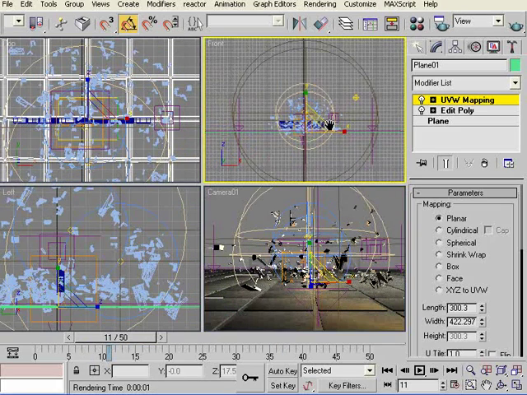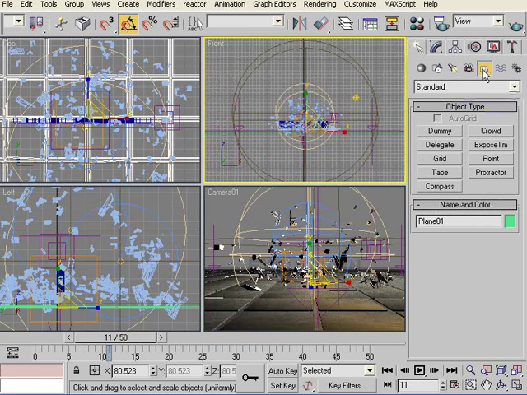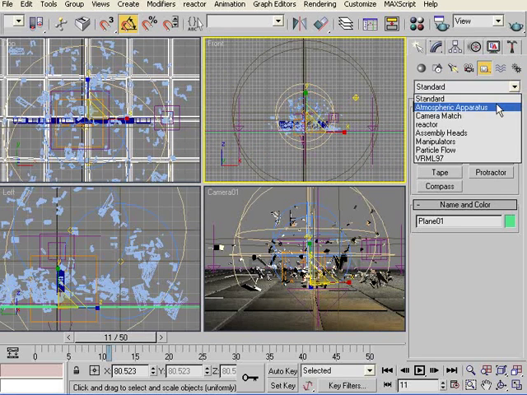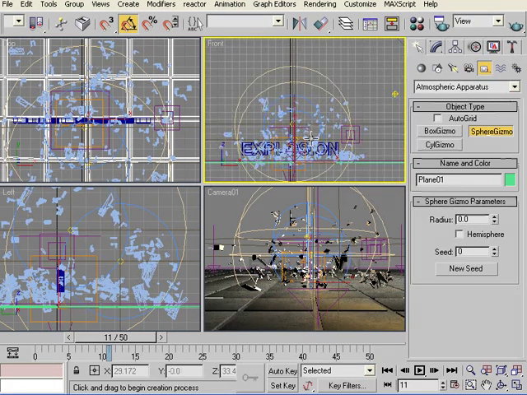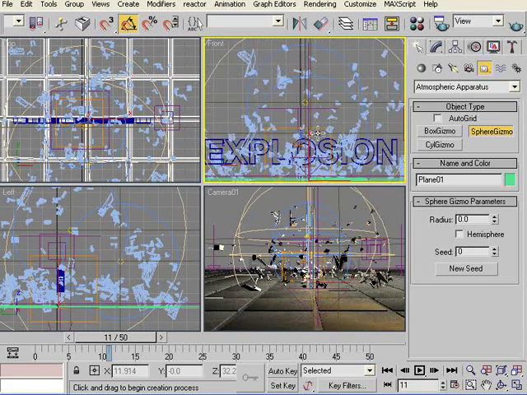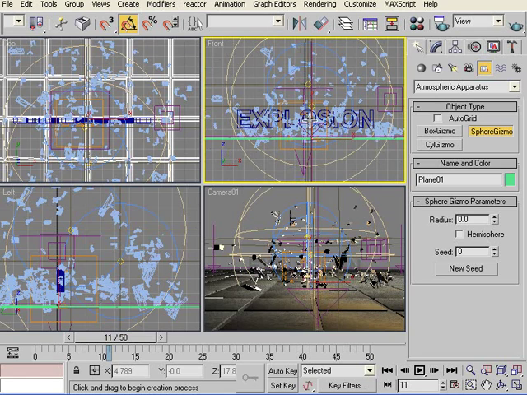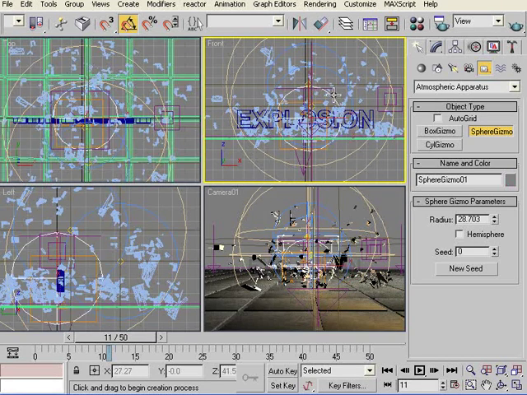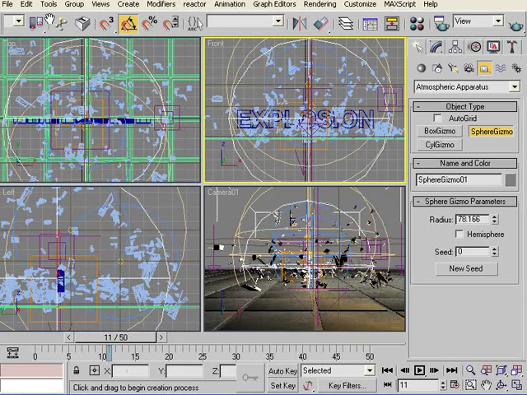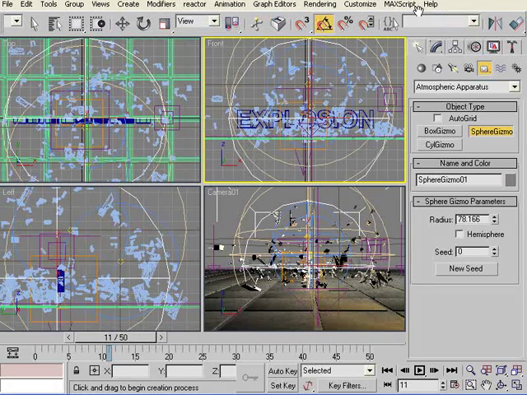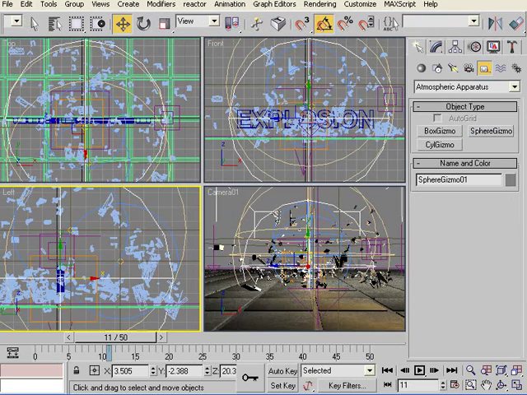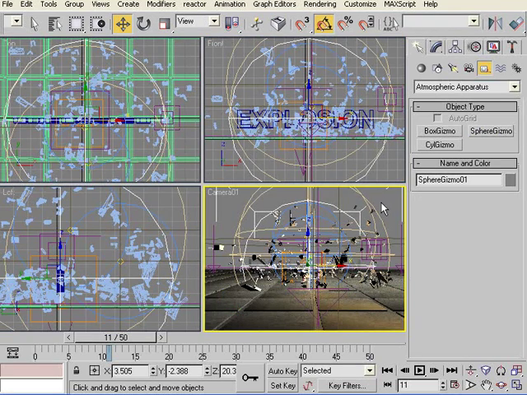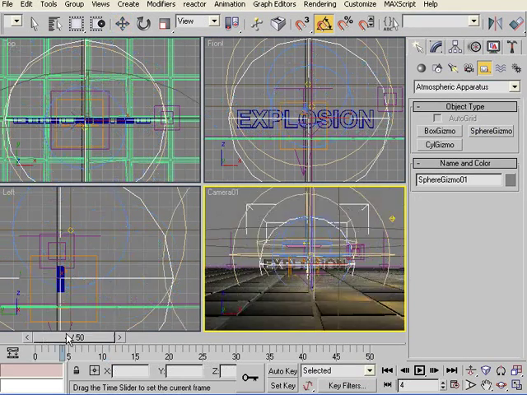For the fire effect, we'll go to helpers. In helpers, you scroll down to atmospheric apparatus, and from here we get the sphere gizmo, and we'll put it in the front viewport just near our text, so that it covers the whole text. Okay, we just fix it from the side as well. Now let's see how it looks.